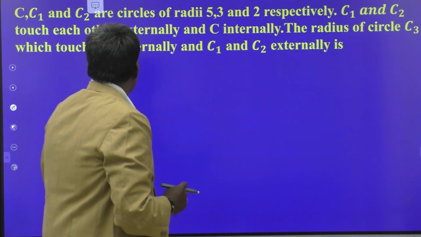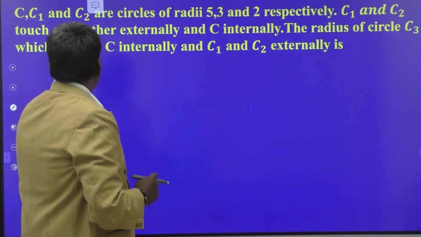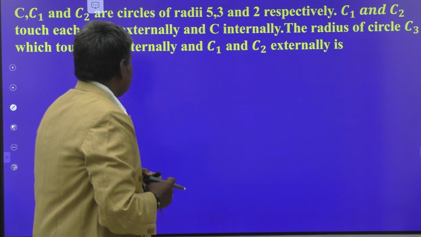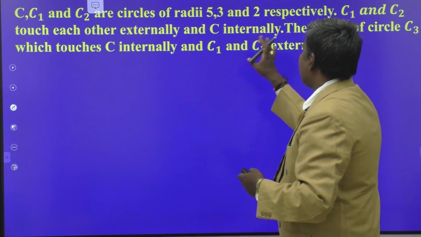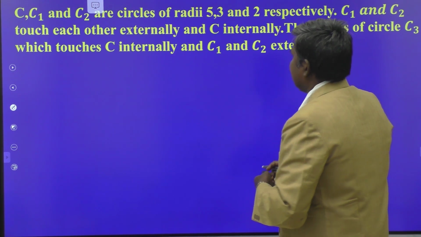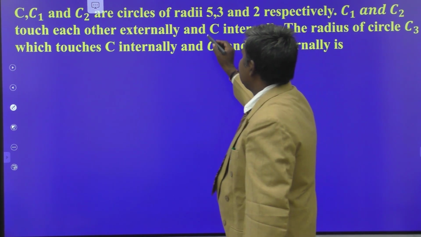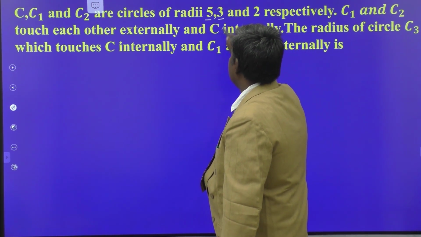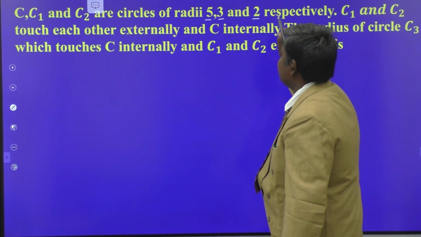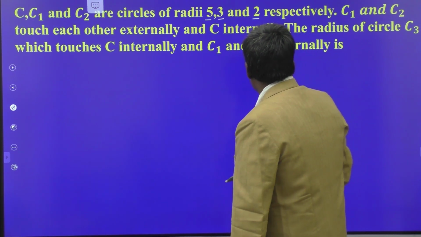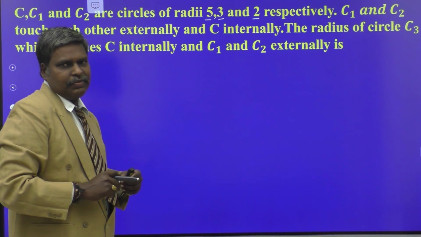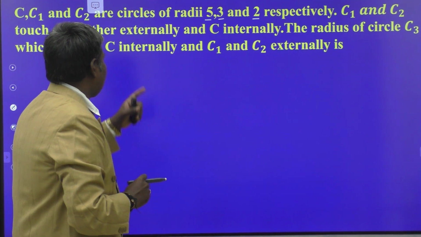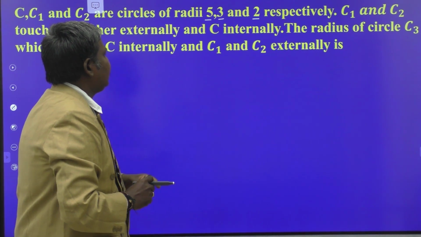See, this is the question. It is also very interesting. C, C1, C2 are the circles. These are three circles of radii 5, 3, 2 respectively. C is the circle of radius 5, C1 is the circle of radius 3 and C2 is the circle of radius 2. C1 and C2 touch each other externally and touch C internally.